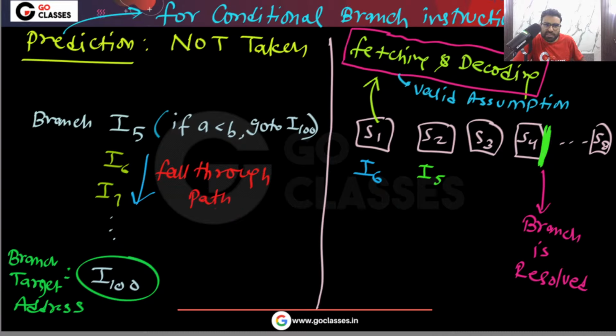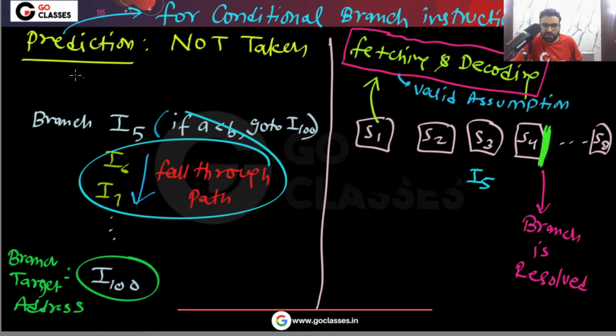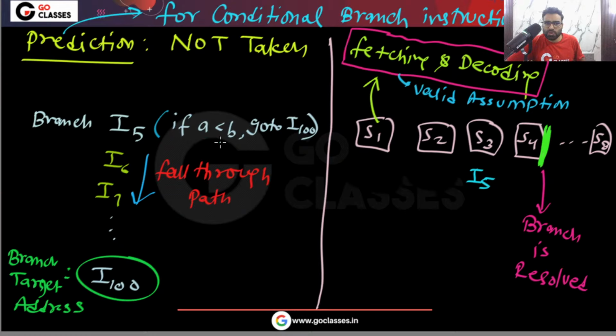Now notice, when this instruction I5 goes to the next stage, at this moment also we do not know whether the branch will actually be taken or not. Means we do not know whether the next instruction to execute will be from the taken path or from the fall through path. Our prediction is that the branch will not be taken, so it is common sense that we assume these instructions should be executed next.